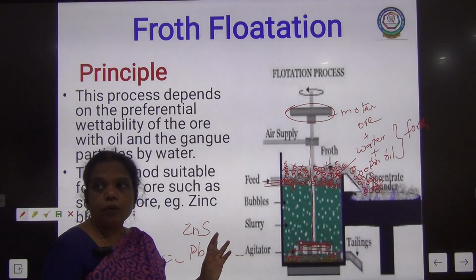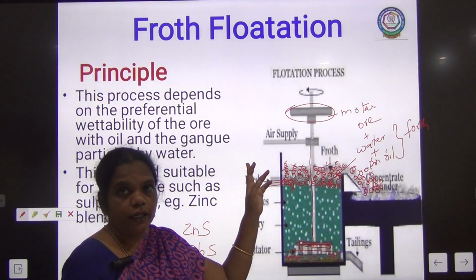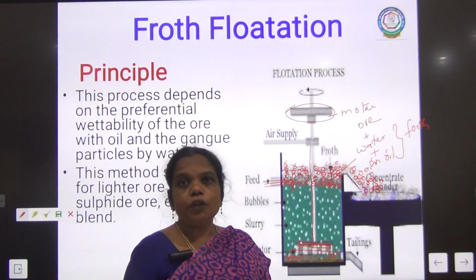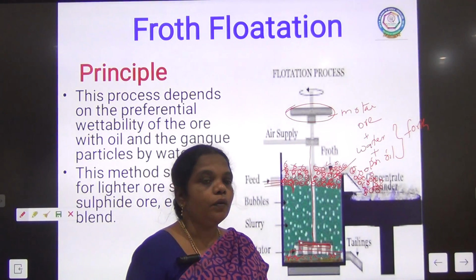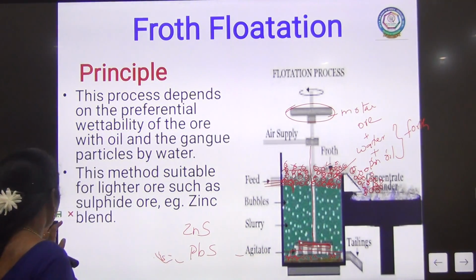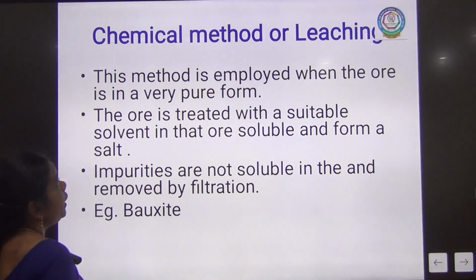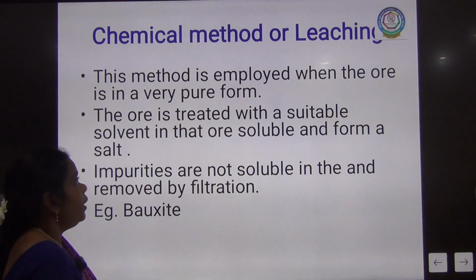These are all ores that can be concentrated by the froth flotation process. So the froth flotation process is suitable for the lightest ore, that is, sulfide ore. And next we move on to the next concentration process, the chemical method or leaching.